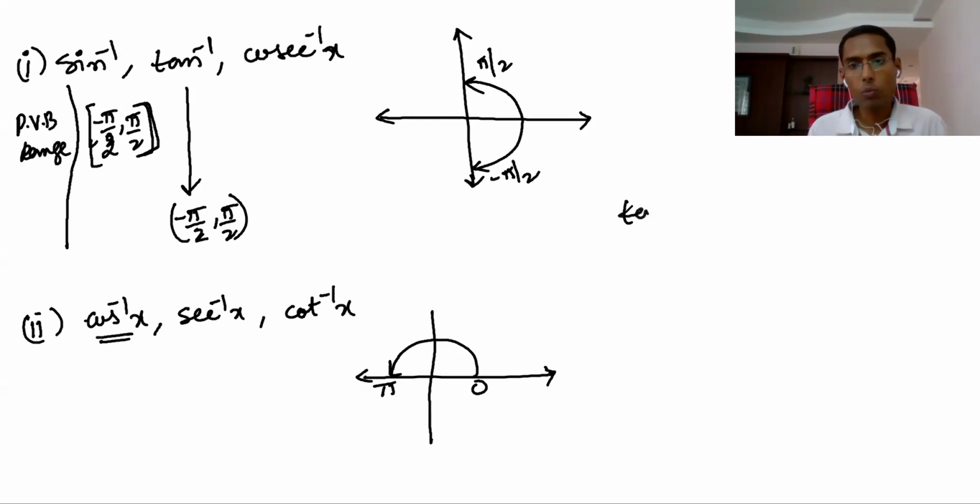Here, see, tan pi by 2. That means sin pi by 2 by cos pi by 2. That means it is not defined. So at pi by 2 it is not defined. Whenever it's not defined, we cannot include that. That is the reason we excluded it. But otherwise it's the first and fourth quadrant. There's no problem in that.